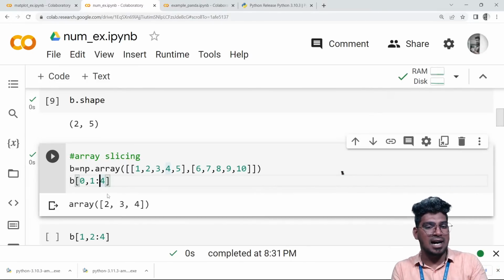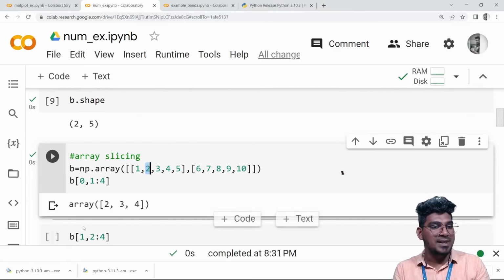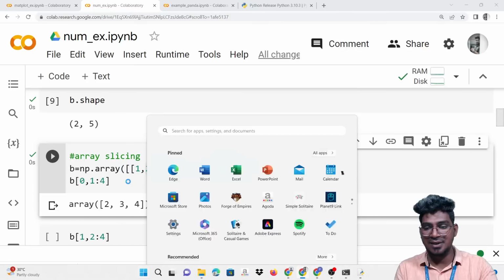So you can see it here, the array, and for the 0th row, that means index number 0 here, it will consider this one. Then 1 to 4 means it starts from 1 and goes till 3. So 1, 2, 3. That means 2, 3, 4 will be displayed. Okay, so this is the way it works.